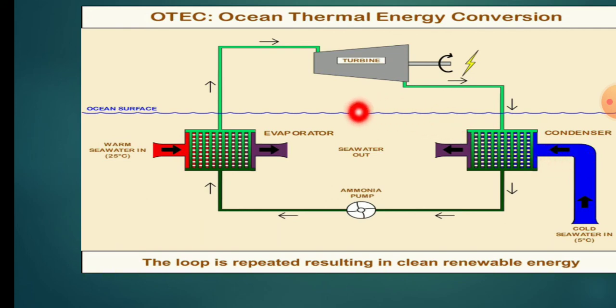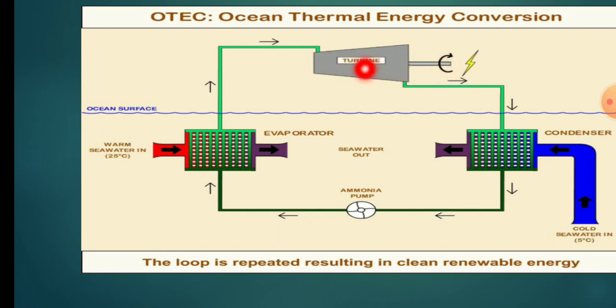So when hot water enters the evaporator, as you all know, the evaporator acts as a heat exchanger, so it converts a portion of that water into steam, and the extra water flows out through this portion of the evaporator back into the ocean. And the condenser takes in the cold water, and the cooled water is again left into the ocean, and this steam is passed to the steam turbine, which is connected to the generator.